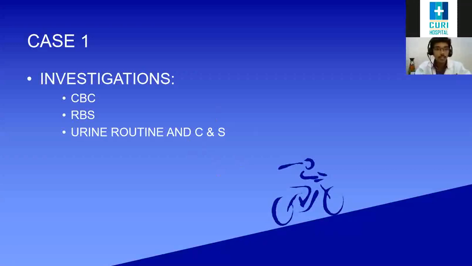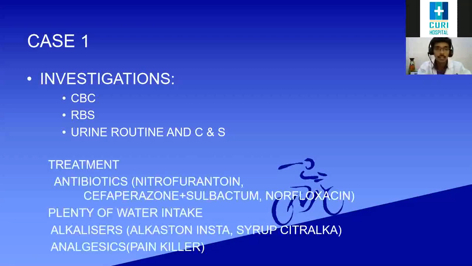Usually empirically we start antibiotics like nitrofurantoin, cefoperazone-sulbactam, and norfloxacin. Nitrofurantoin is usually 100 mg BD, and cefoperazone-sulbactam is an IV drug, 1.5 grams. Okay, let it be 3 grams BD, and norfloxacin 400 milligram tablet BD. These drugs are commonly given empirically.